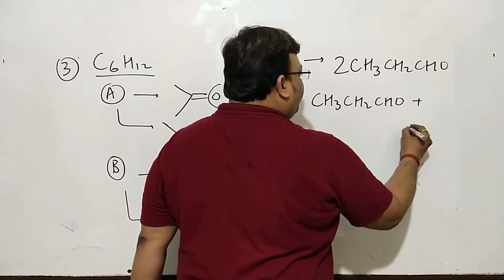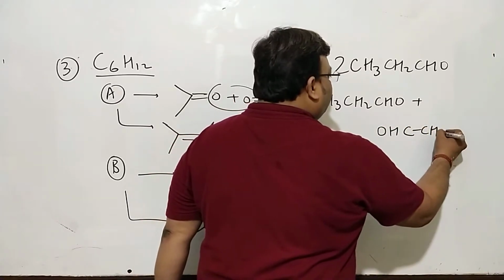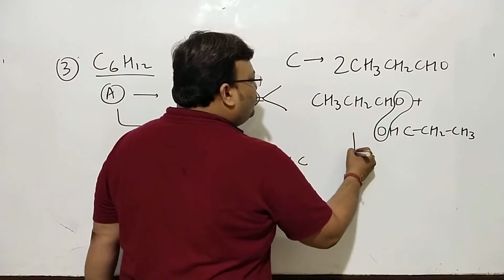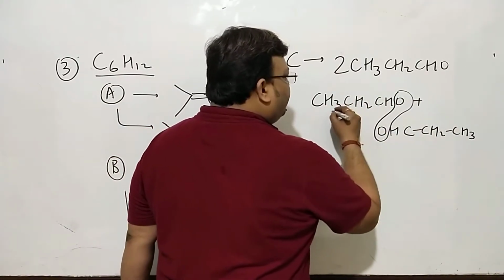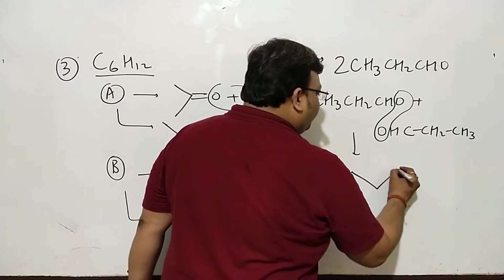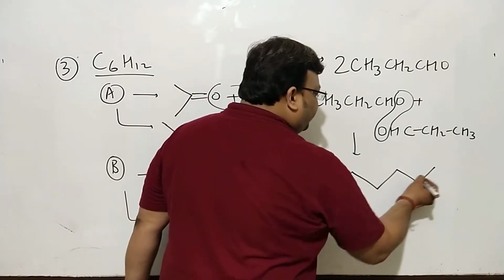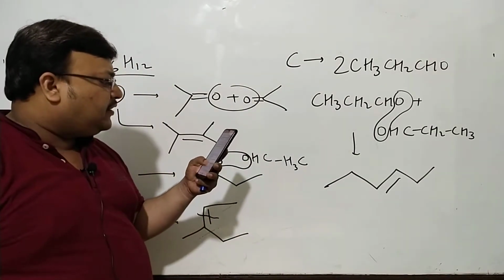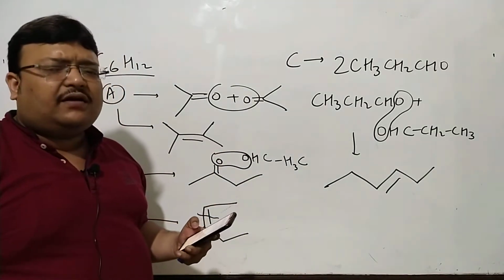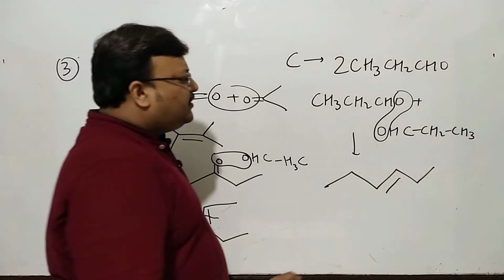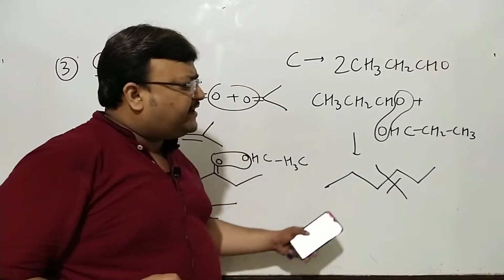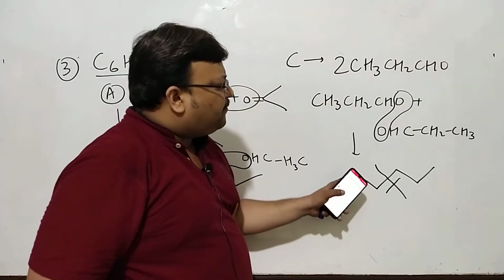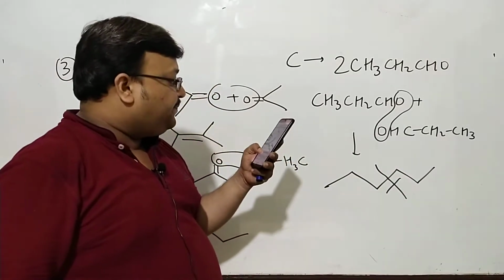So suppose you write one propanal this way, you write another propanal this way, and you will want to remove these 2 oxygen atoms. 1, 2, 3, 4, 5, 6. Compound C might well be hex-3-ene. The good thing again in problems of this kind is you can always carry out a check. Suppose you break it from this point, you can get propanal from left as well as right.